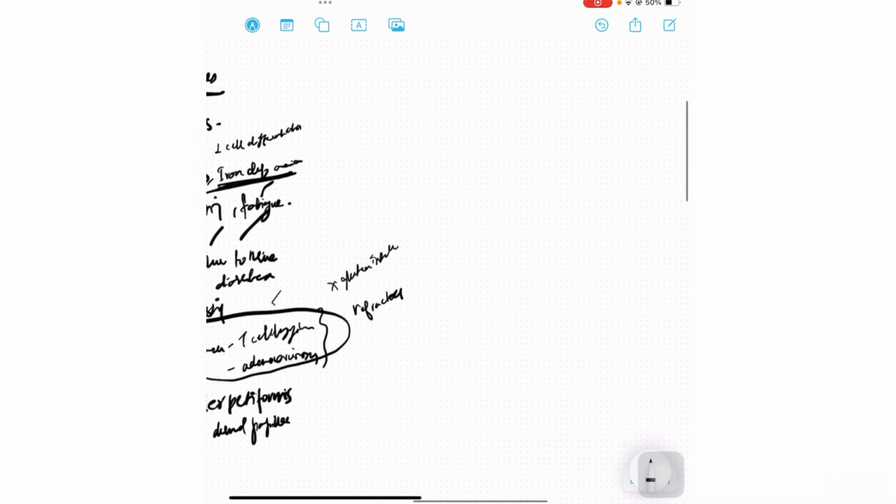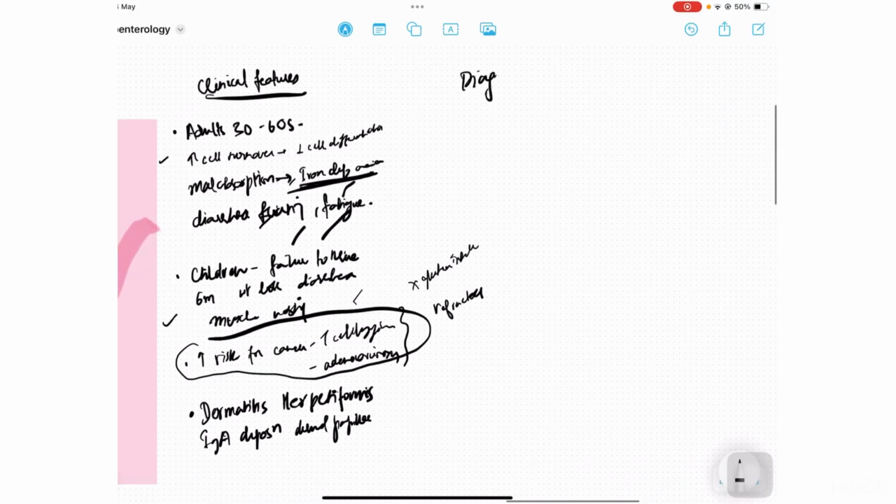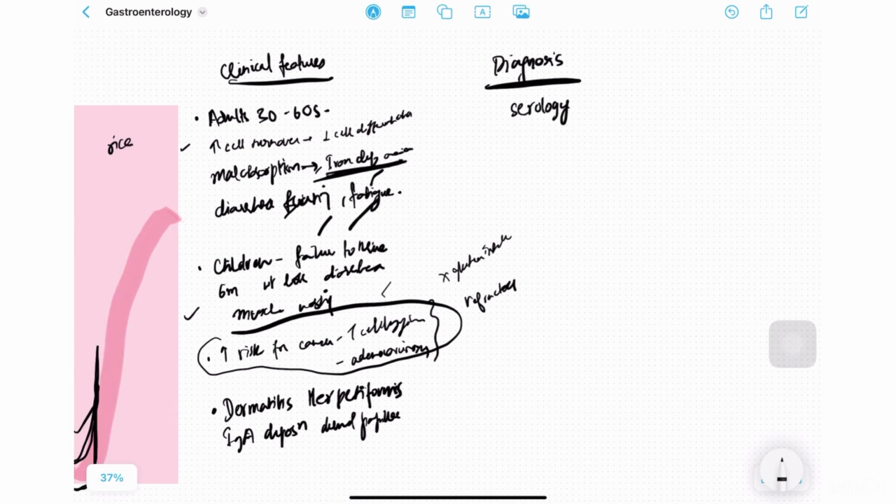Next, another very important thing is the diagnosis. I'm going to write this a little more neatly than the clinical features. So, the first thing you want to do is serology. Antibodies that are commonly produced are IgA antibodies. So, first check for IgA to tissue transglutaminase.